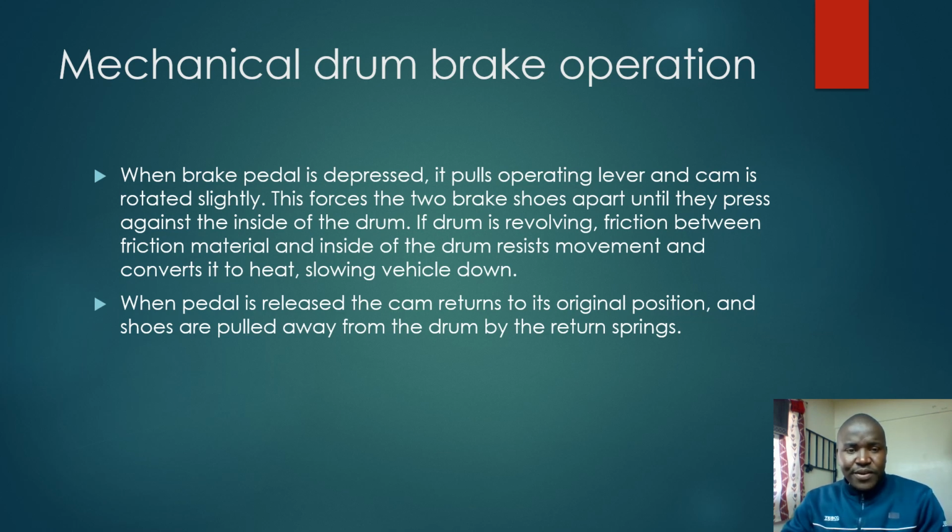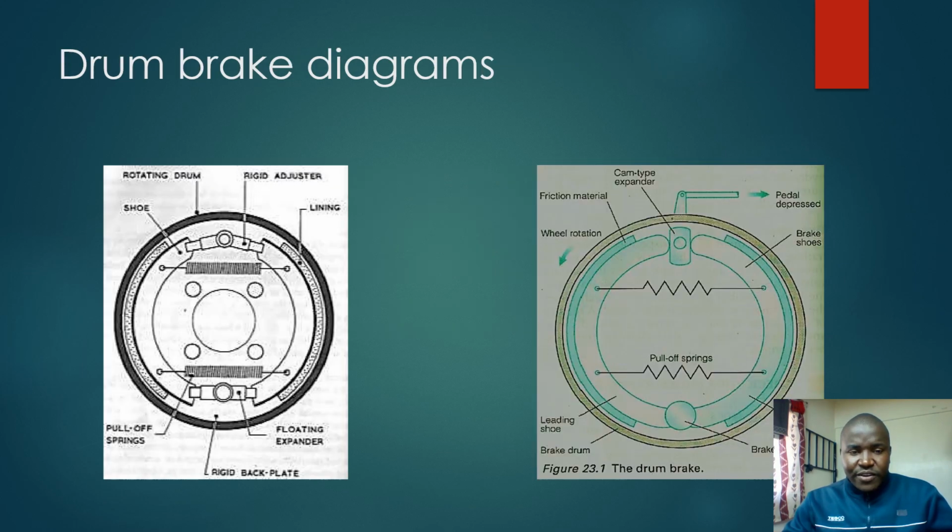When the brake pedal is depressed, it pulls the operating lever and the cam rotates slightly. This forces the two brake shoes apart until they press against the inside of the drum. If the drum is revolving, friction between the friction material and the inside of the drum resists movement and converts it to heat, slowing the vehicle down. We have images of the drum brake diagrams. They are clearly labeled. You can go through and look at them.